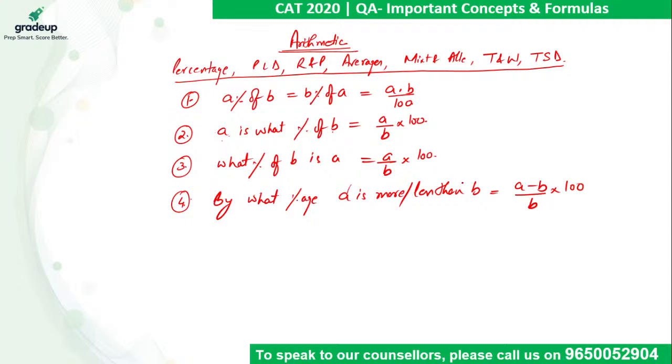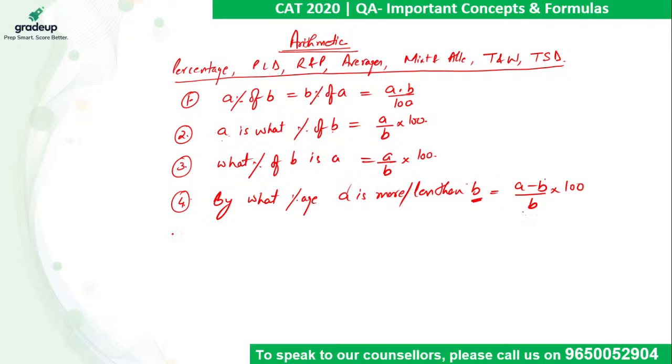By what percent A is more or less than B, the one with respect to which you have to study, that value always goes to the base, right? So if the result comes out to be positive, it means there is a percentage increase. If the result comes out to be negative, it means there is a percentage decrease in the value, right?